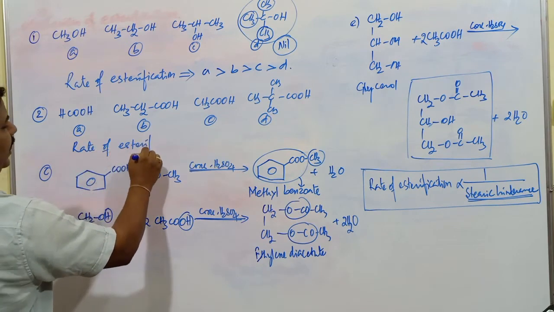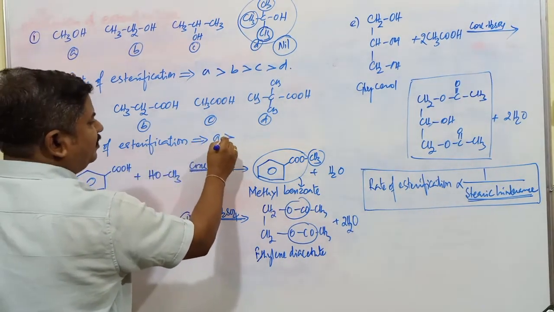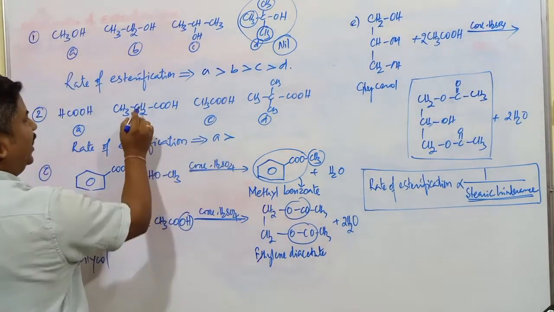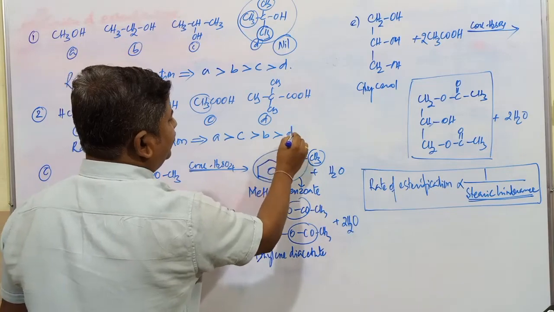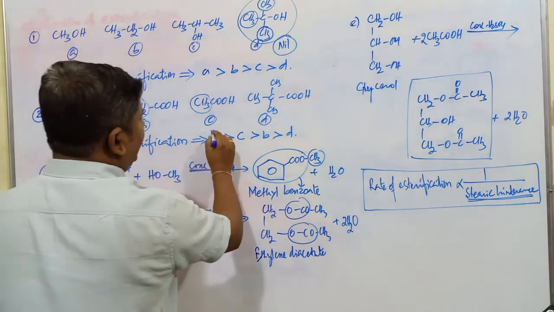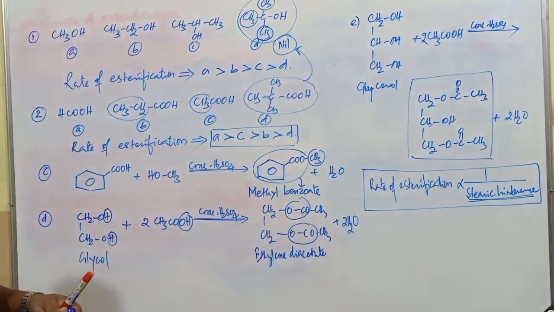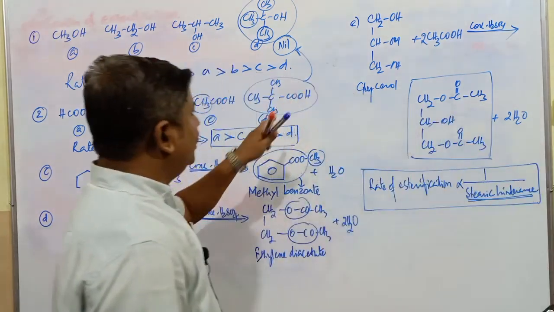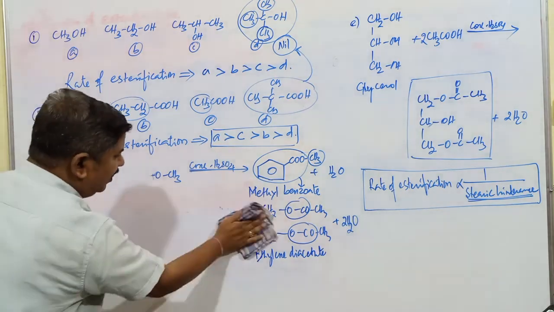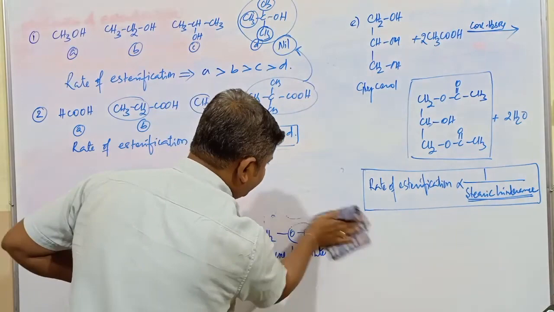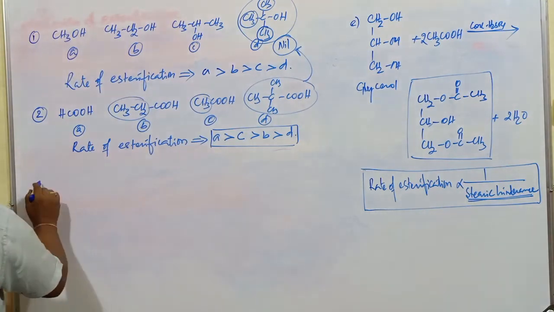So here also, for the rate of esterification, the first one, A, is going to have maximum reactivity. Next one, it is B, C: it is having an ethyl group, it is having only a methyl group, so naturally C, next is B, next is going to be D. D is least reactive, A is most reactive, and here also, as in the case of this one, the rate of esterification is going to be nil. It is mainly because of what? Maximum crowding factor. Any compound which is having maximum steric hindrance or crowding factor, in that case esterification generally does not take place, or the rate of esterification is going to be very, very less.